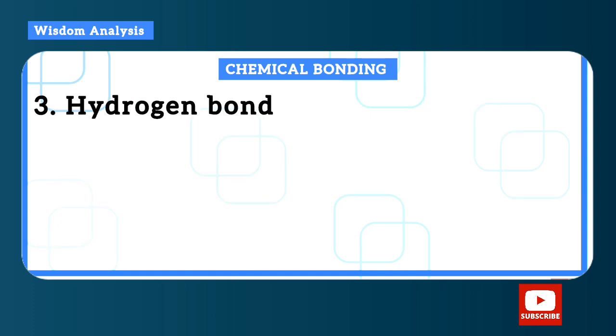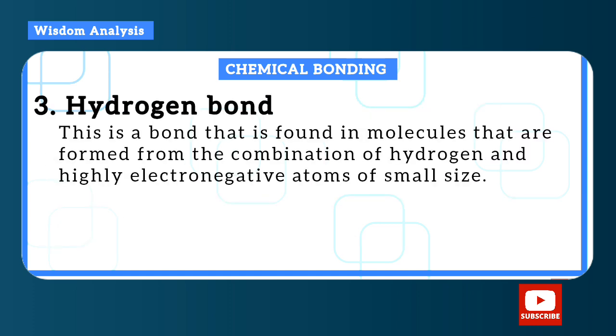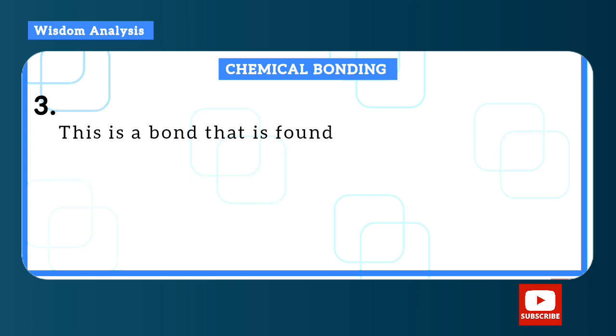Hydrogen bond. Now hydrogen bond is found in the molecules of compounds that are formed by a combination of hydrogen and highly electronegative elements of small size. Okay, forget about the definition. But hydrogen is bonded to elements like oxygen, nitrogen, and fluorine.